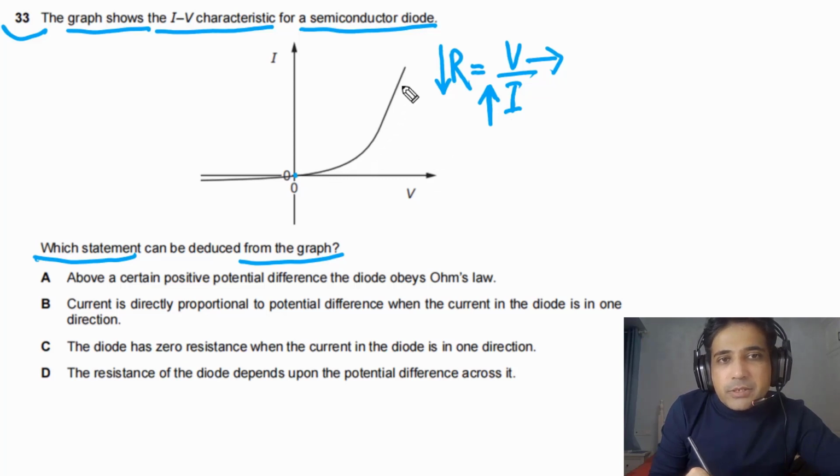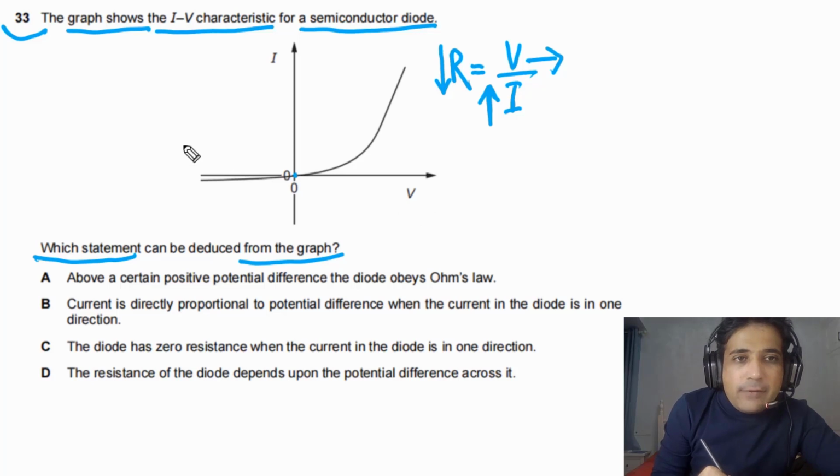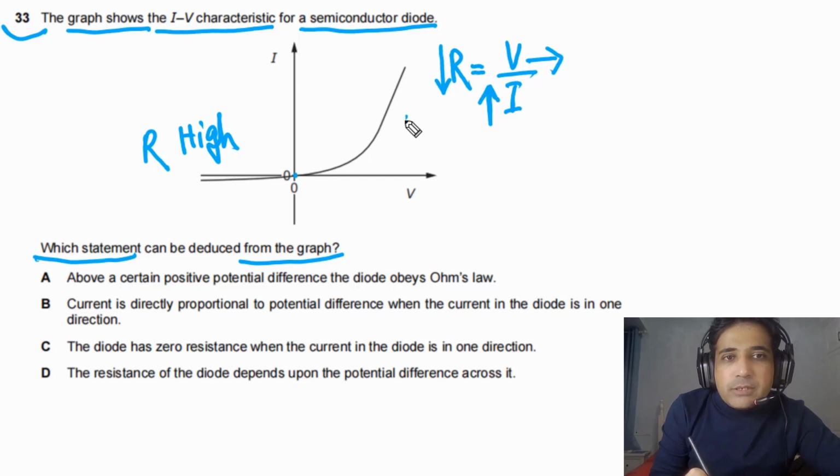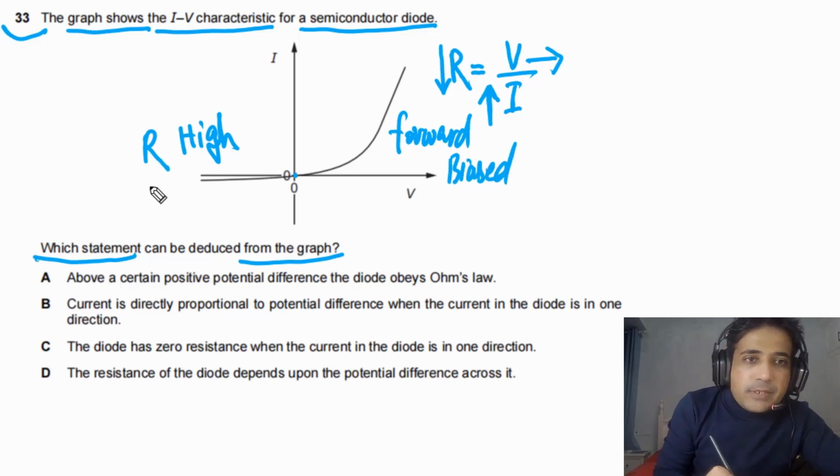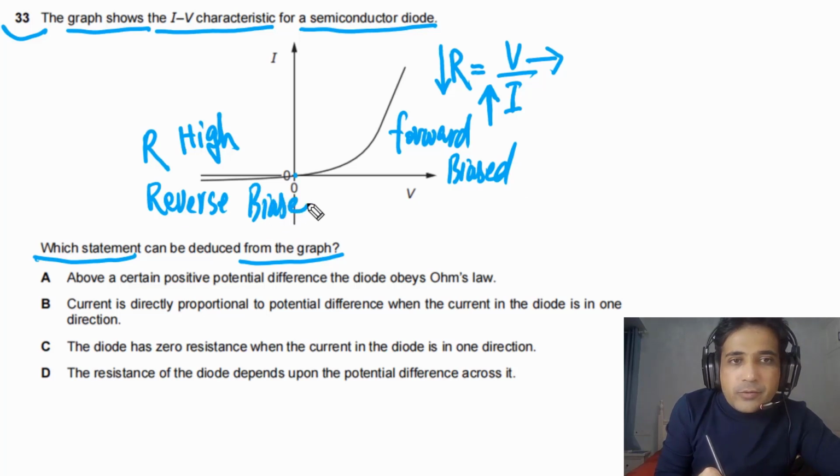So this side resistance is decreasing with increase in potential difference. But on left side, the resistance is very high because increase in current is very little, almost there is no increase in current. So we can say resistance is very high on the left side. Actually this is called forward biased. So this is forward biased and this one is reverse biased.